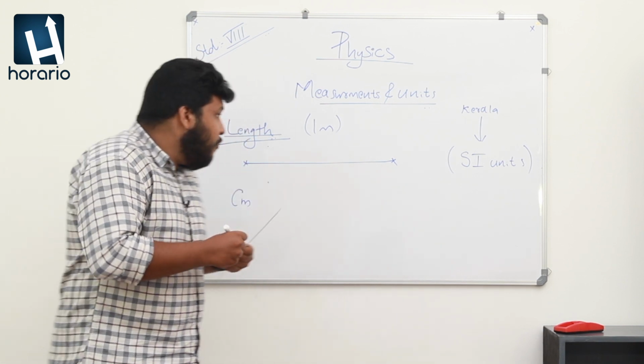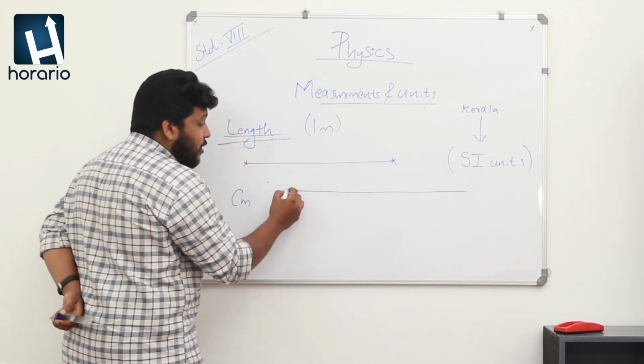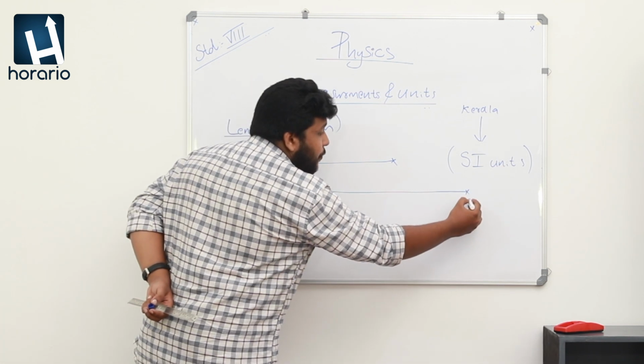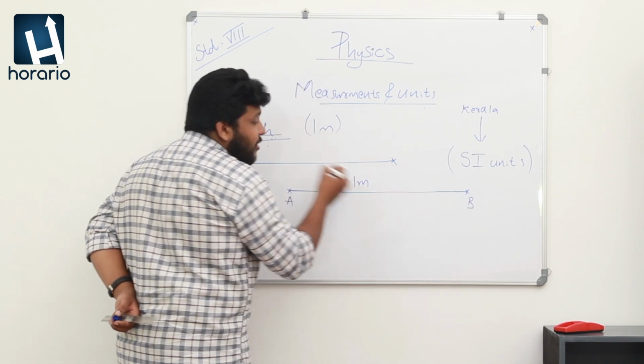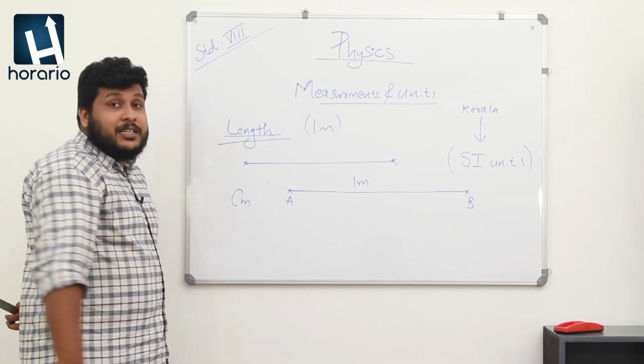So, for example, the distance from A to B is considered to be 1 meter. Then what is a centimeter?